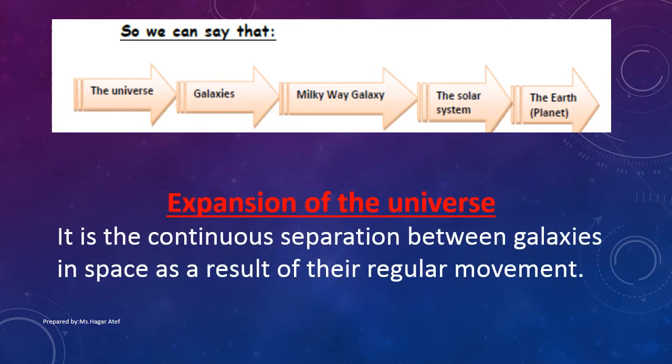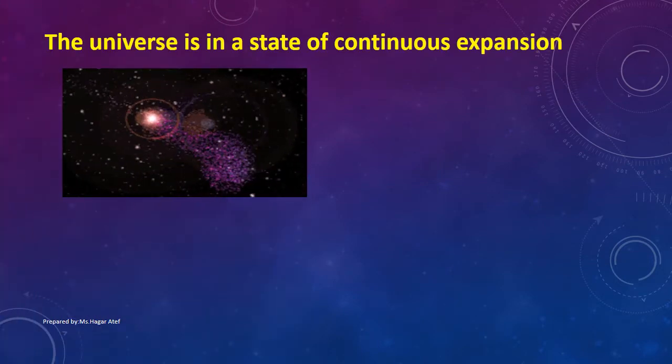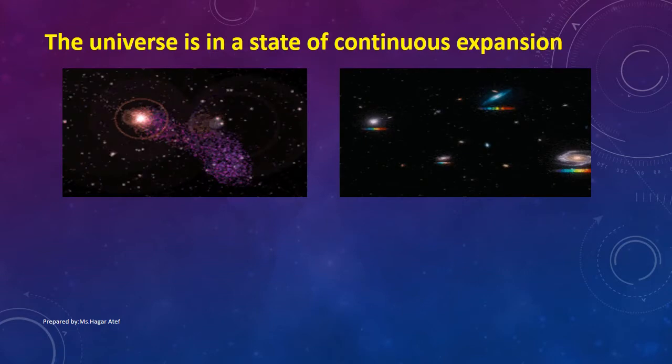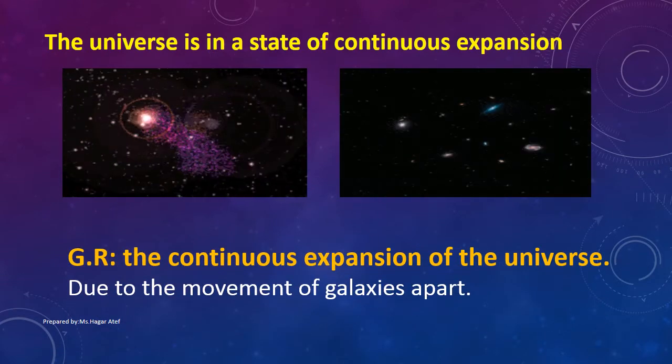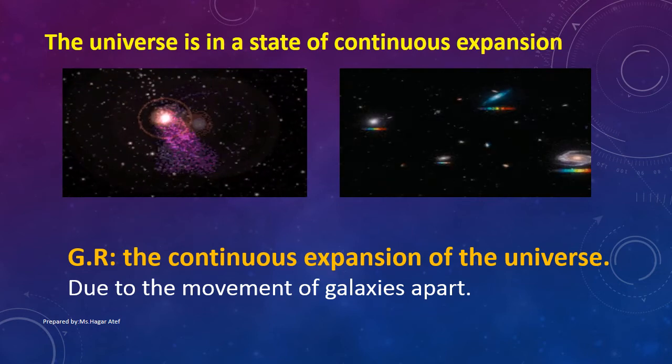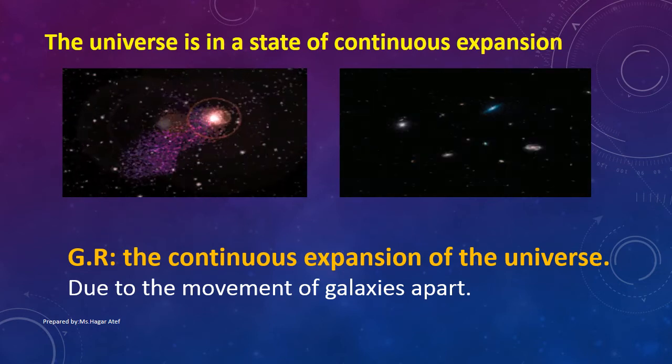Expansion of the universe. It is a continuous separation between galaxies in space as a result of their movement. The universe is in a state of continuous expansion. So give reason: the continuous expansion of the universe is due to the movement of galaxies apart.